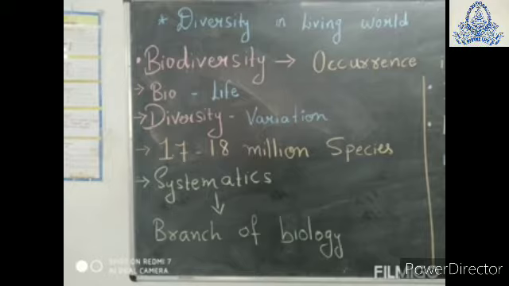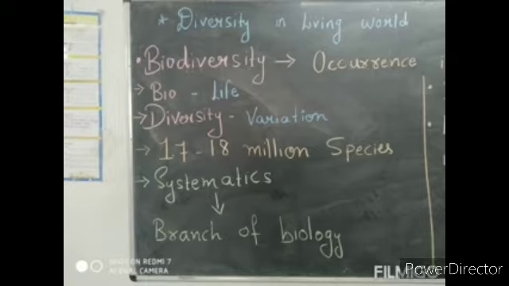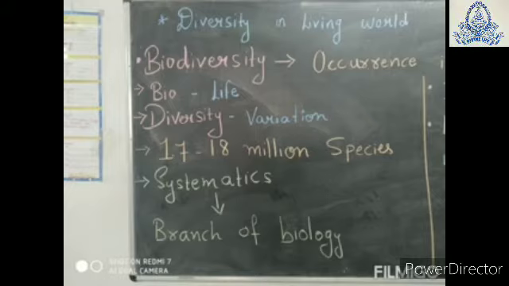Habitats means in which kind of region they are living: tropical, polar, desert, etc. And habits means what kind of food habits they have. So, we are able to see the variation in life forms in this way: morphology, size, color, anatomy, habitats, and habits.